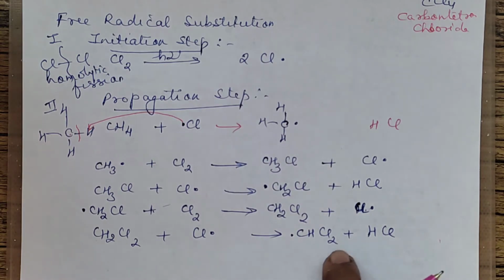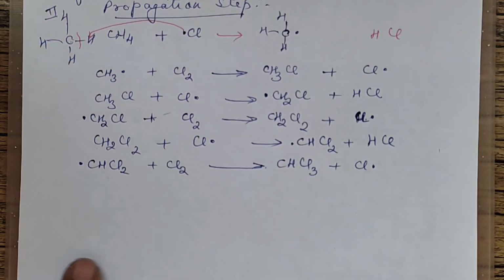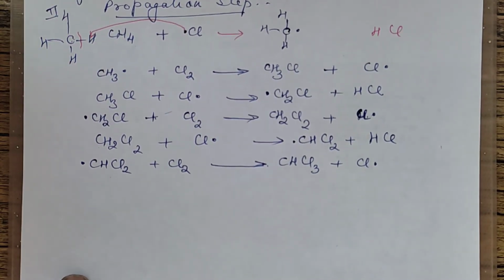Now whenever a carbon-type free radical is obtained, it combines with another chlorine molecule to generate one more chlorine free radical. So this will take one Cl from here. It will result in the formation of CHCl3 plus one Cl free radical. So till here I hope it is clear. Please make note of this also. I'm just pushing it upwards now, so that we can complete the steps here.